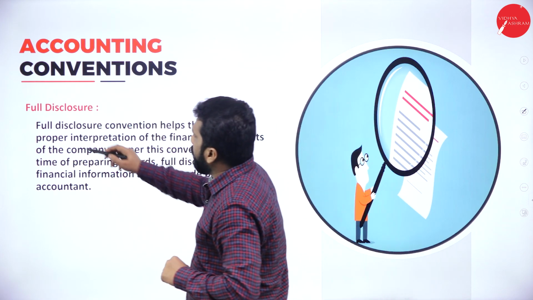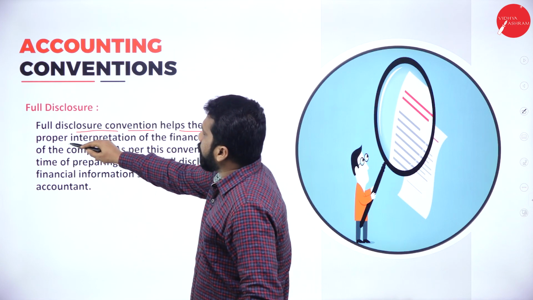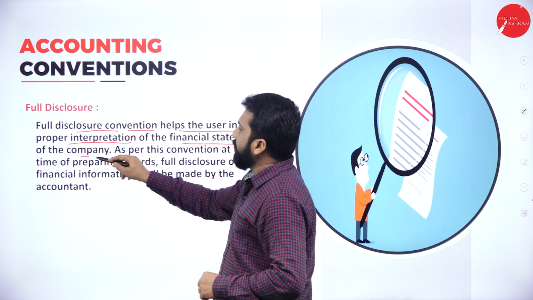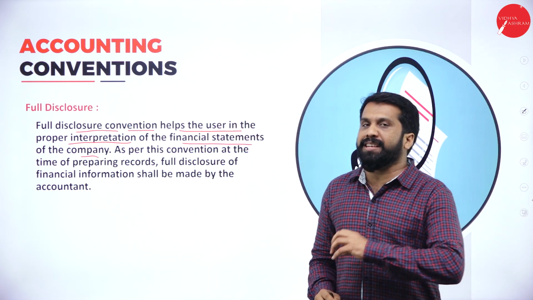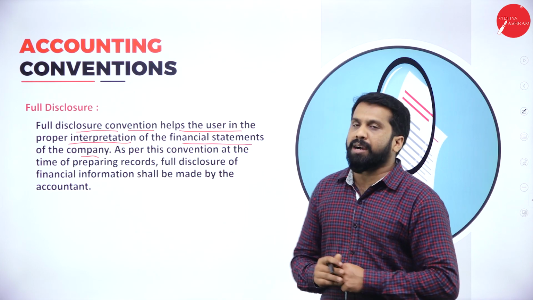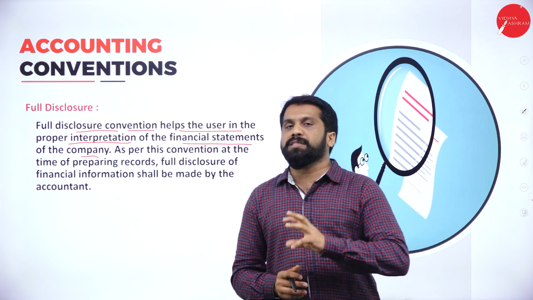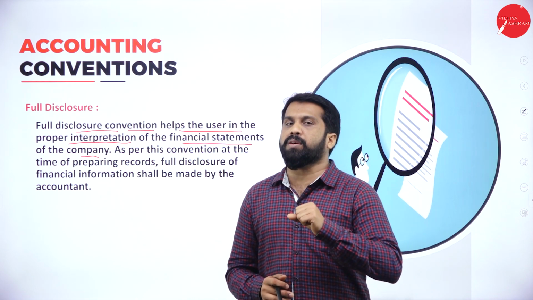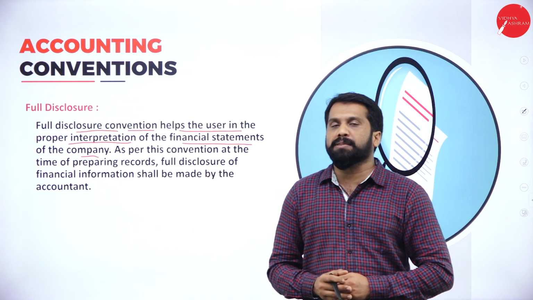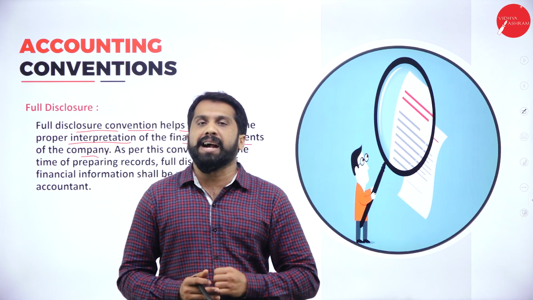Now, the full disclosure convention helps the user in the proper interpretation of the financial statement of the company. If you record each and everything, then your accounting is showing the exact answer. Means you have missed out small 1 rupee, 2 rupee and all put together it comes around 1,000 rupees. If you missed out 1,000, whatever the profit or loss showing in your record, it is not accurate.